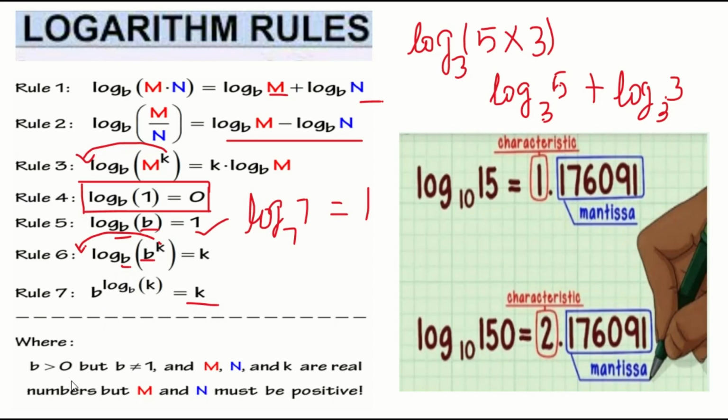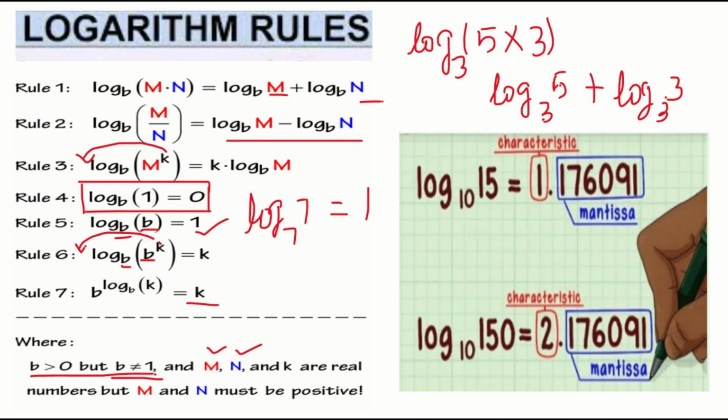Here you have to remember one important point. The log base should not be equal to 1. Whatever b you consider over here, the log base should not be equal to 1. It should be greater than 0, but it should not be equal to 1. Whatever number you are multiplying or dividing, it should be a positive real number. You have to remember this. This is very, very important from the exam point of view.